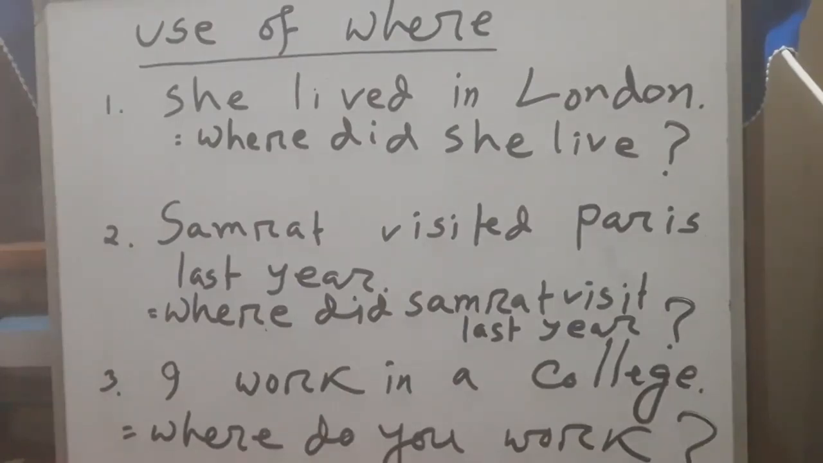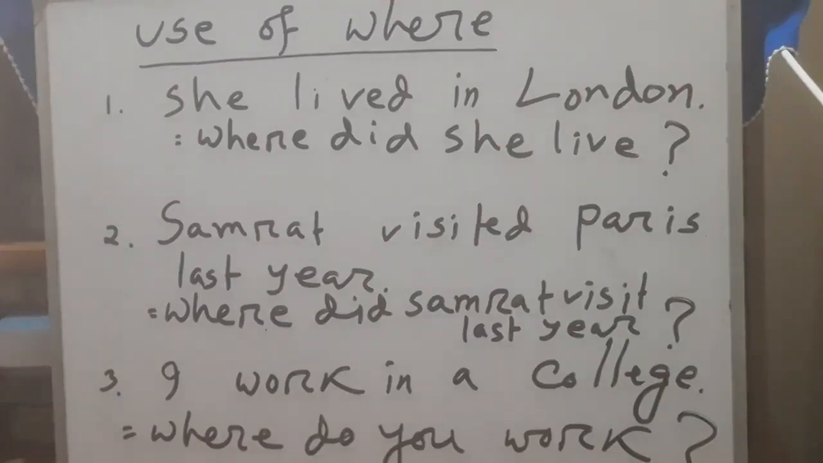So look at the first sentence. She lived in London. So the answer of this question is where did she live? Look at the verb lived. Lived is past tense, so I have used did. You have to consider when you see S or ES with the verb, then you have to use does. And if the verb is past tense, then you have to use auxiliary verb did. So second sentence, Shamrat visited Paris last year. So the answer of this question will be where did Shamrat visit last year?